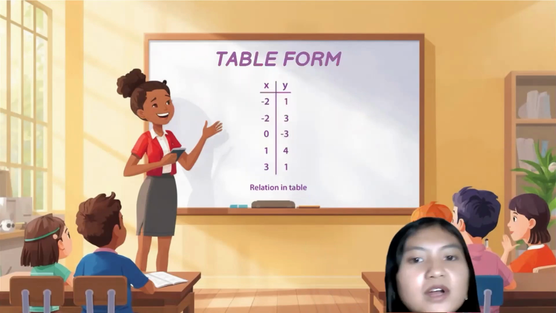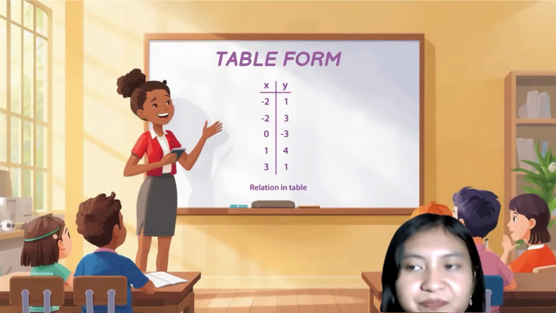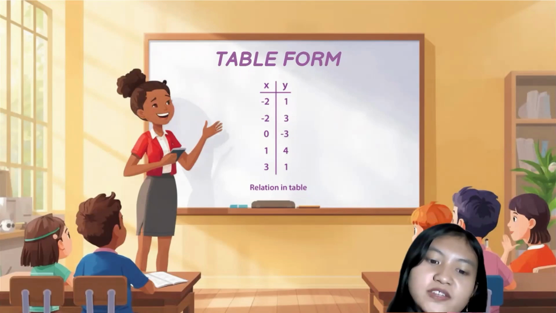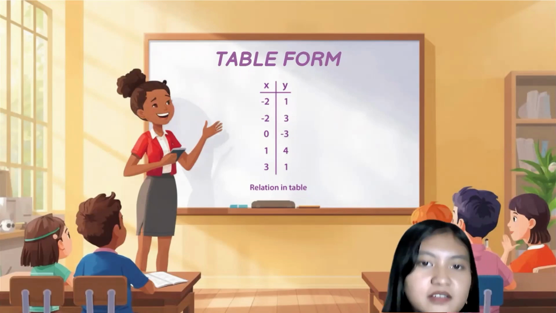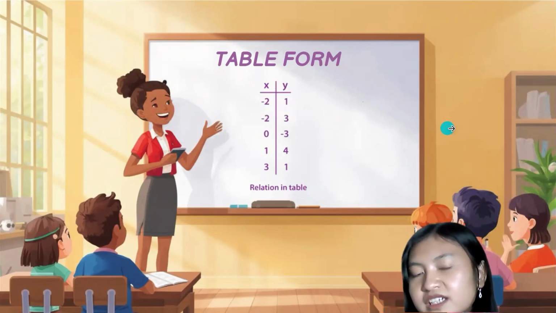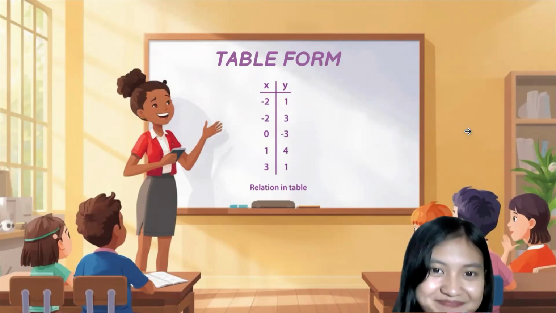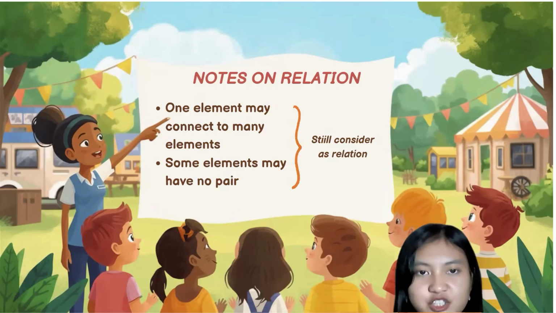We can also write down the relation using a table. In this table, we make two columns where the first column is the domain and the second column is the codomain. We can see one of the relations happening here is (-2, 1). That's all about ways to represent relation.